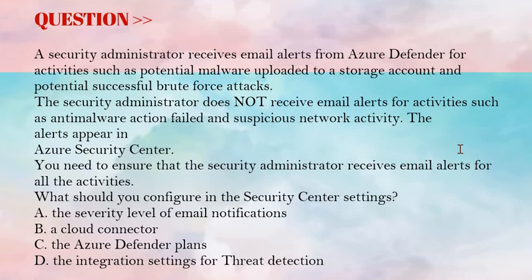The options are option A, a severity level of email notification. Option B, a cloud connector. Option C, the Azure Defender plans. Option D, the integration settings for threat detection. This is the test question. All you need to do is to answer it in the comment.